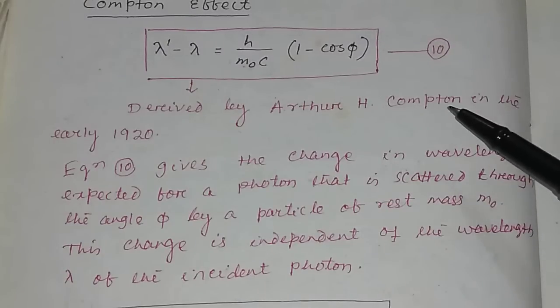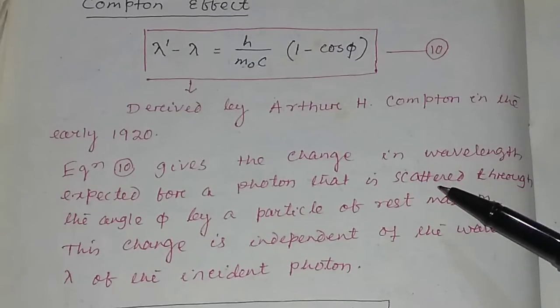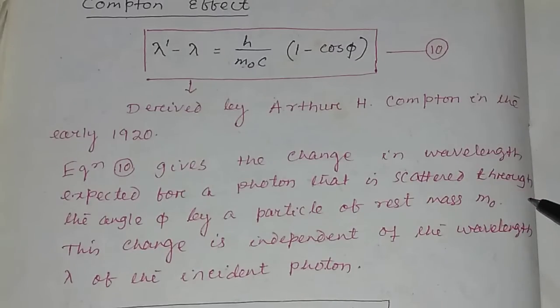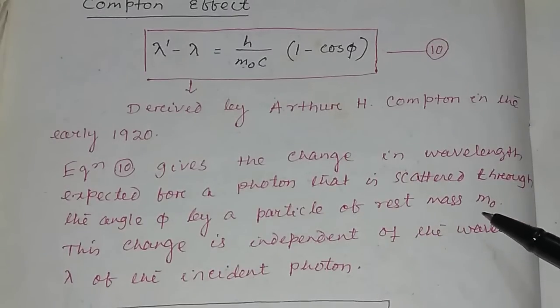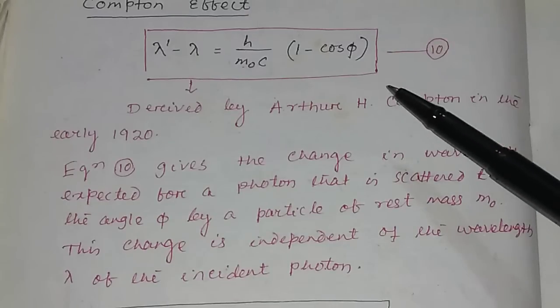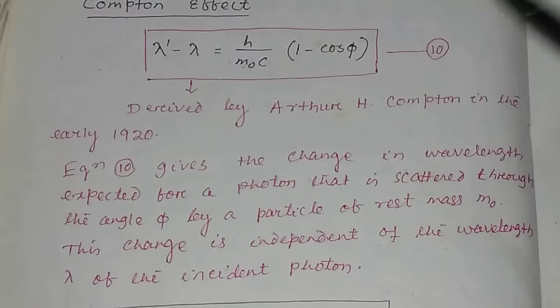And this equation 10 gives the change in wavelength as expected for the photon that is scattered through an angle phi by a particle which is at rest, with rest mass m0, and this change in wavelength is independent of the wavelength lambda of the incident photon.